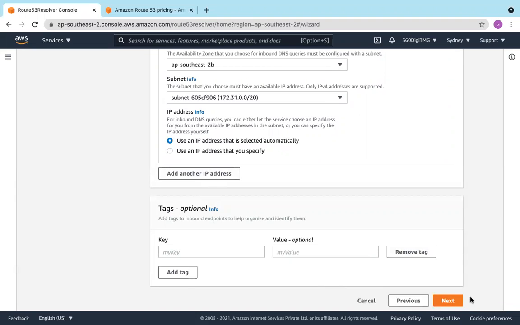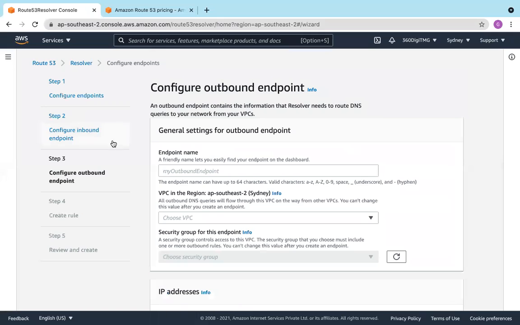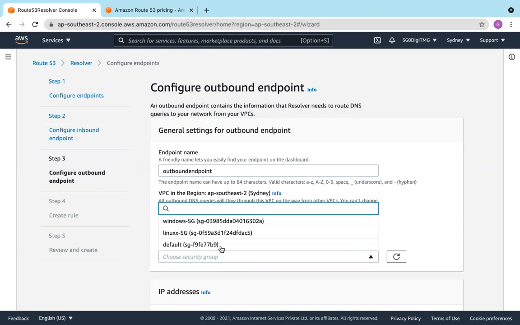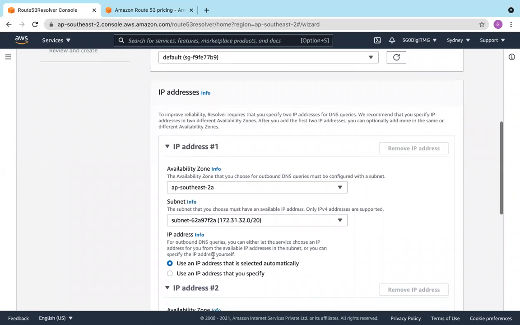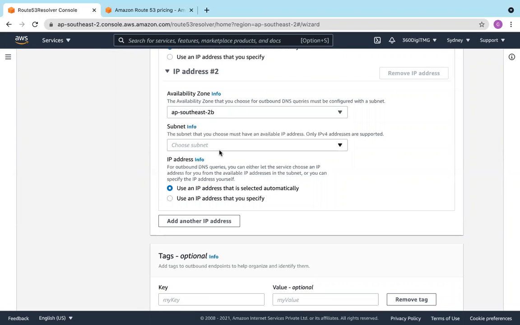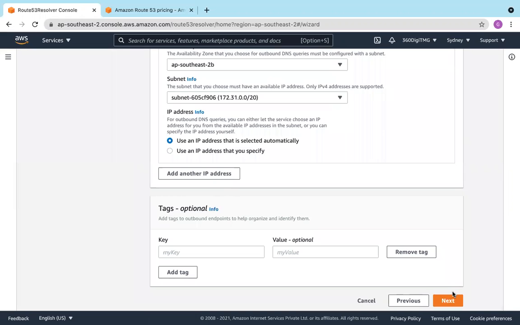So this is optional, use an IP address that is selected automatically. Next, configure outbound endpoint. Say this is the outbound endpoint. Choose VPC, security group default, and then availability zone 2A and 2B. Next.